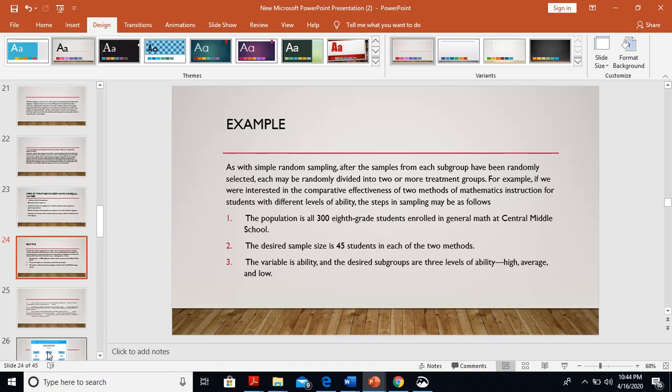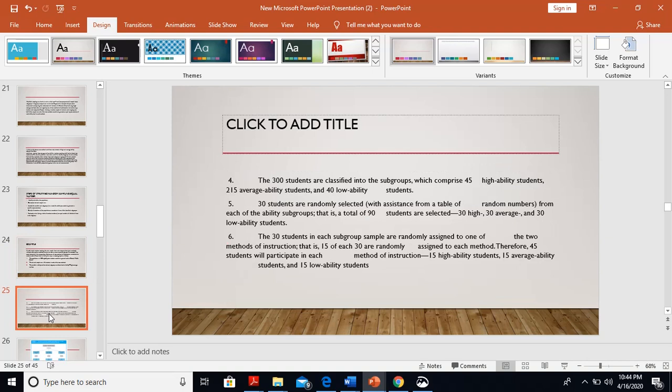The population is all 300 8th grade students enrolled in general math at Central Middle School. The desired sample size is 45 students in each of the two methods. The variable is ability and the desired subgroups are three levels of ability: high, average, and low. The 300 students are classified into the subgroups, which comprise 45 high ability students, 215 average ability students, and 40 low ability students.